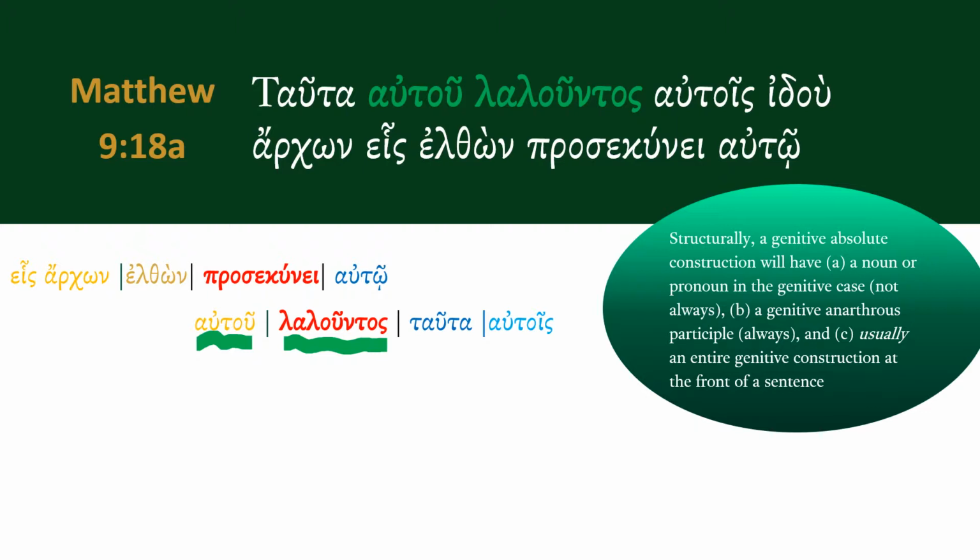And then thirdly, there will usually be an entire construction at the front of the sentence.